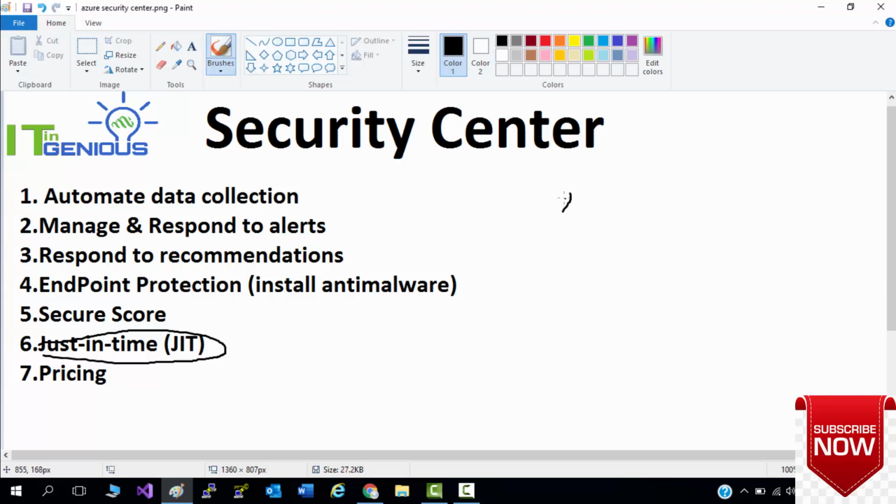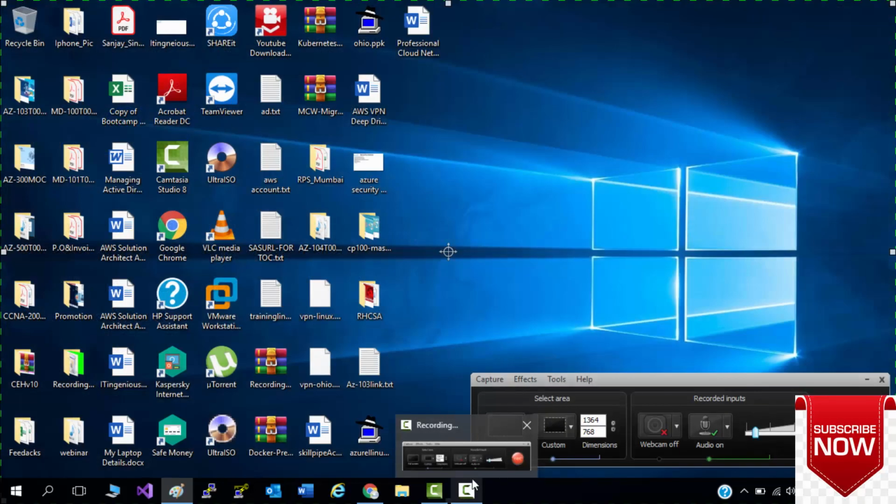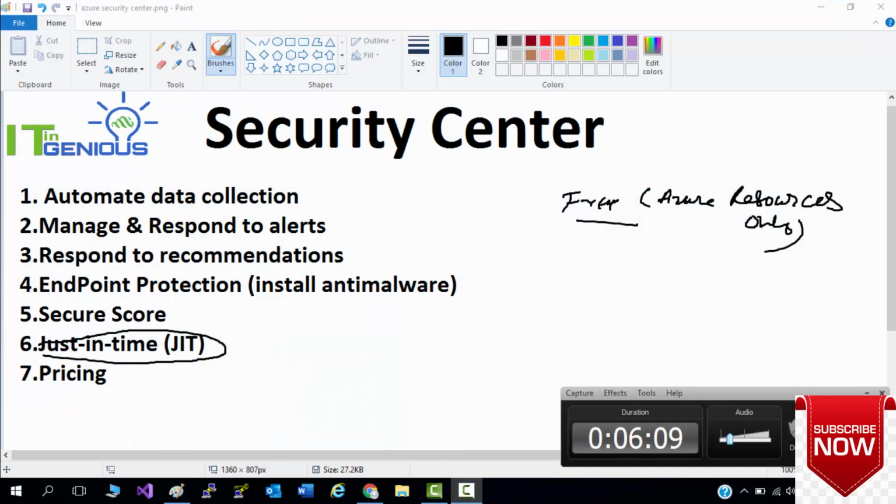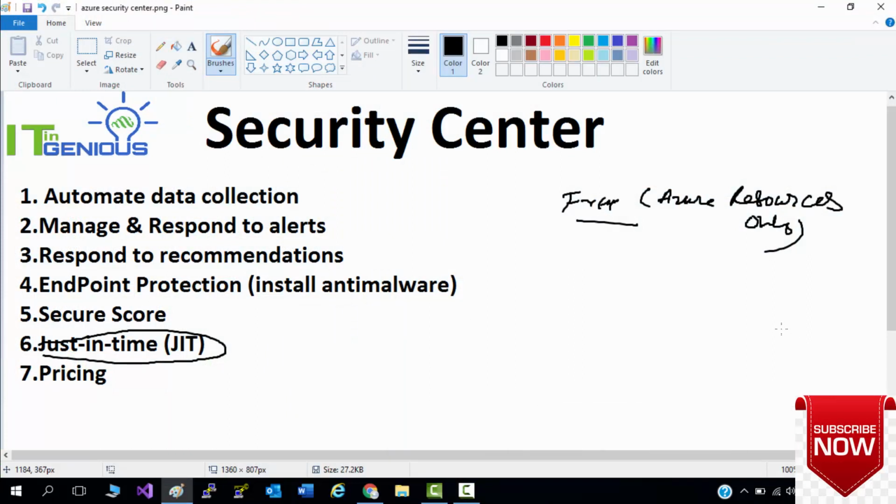One is free, free for Azure resources. That is free for Azure resources only. So the free tier account is available only for Azure resources.